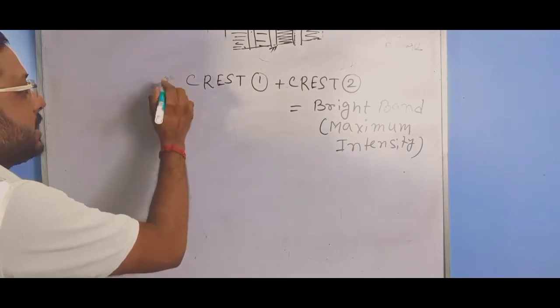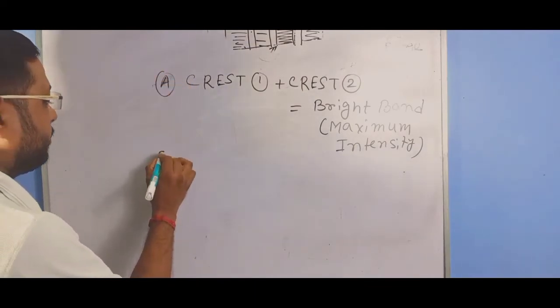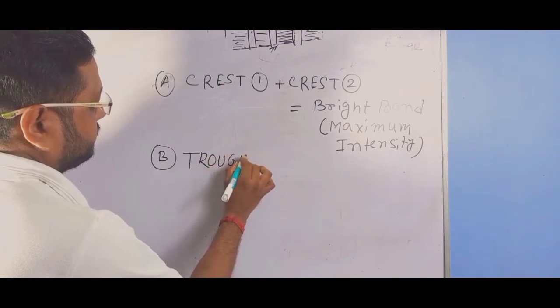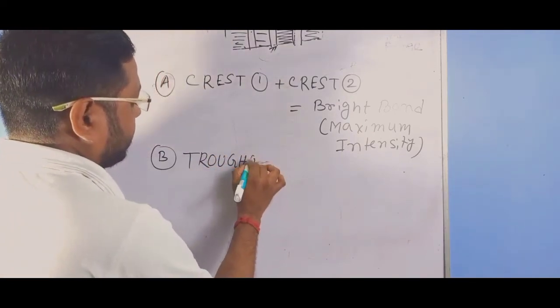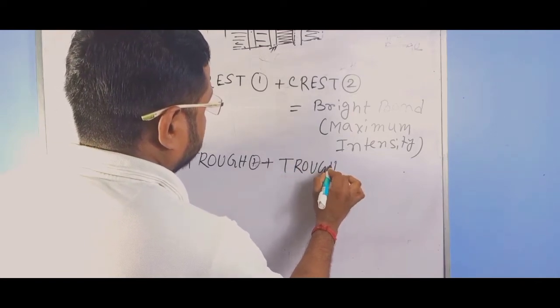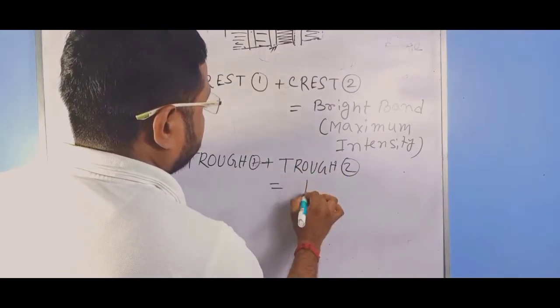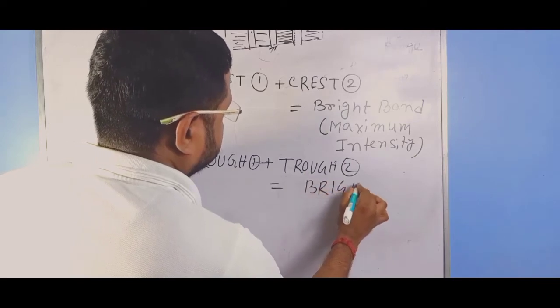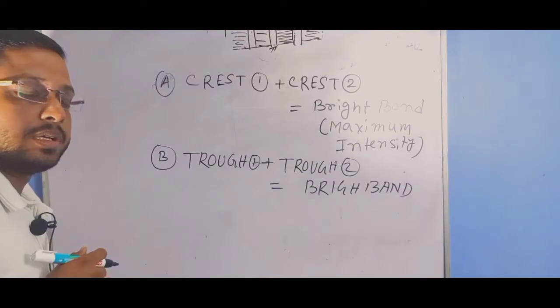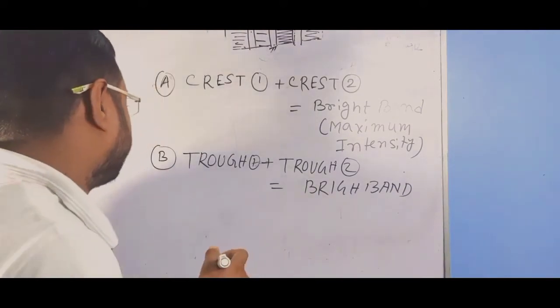This is A. Similarly, at B, if the trough of 1 falls on the trough of 2, then again we get a bright band. This is also maximum intensity.